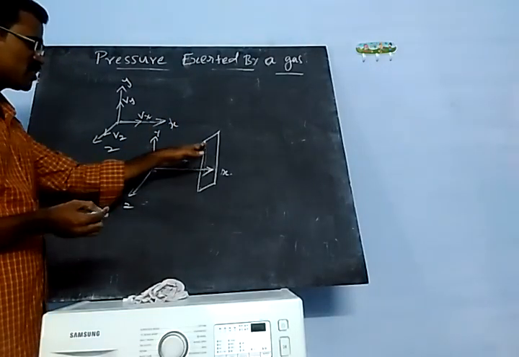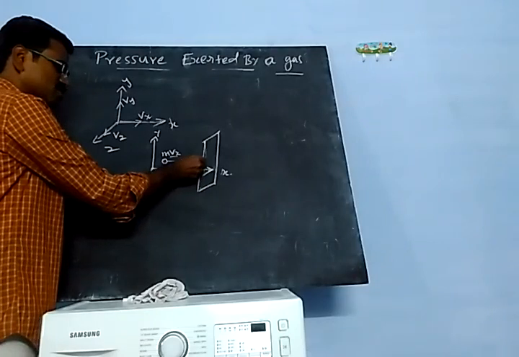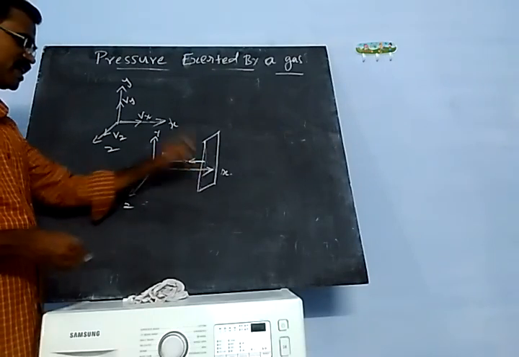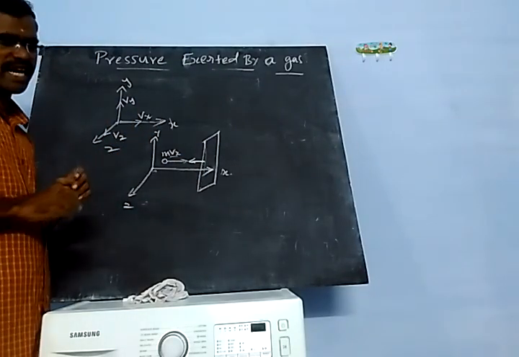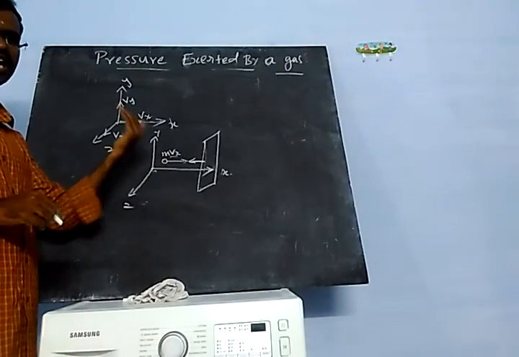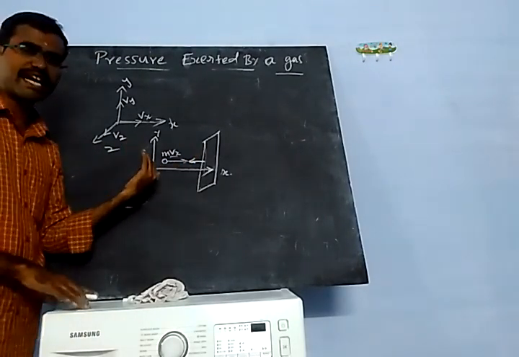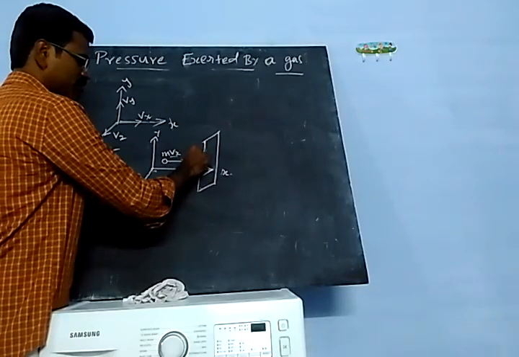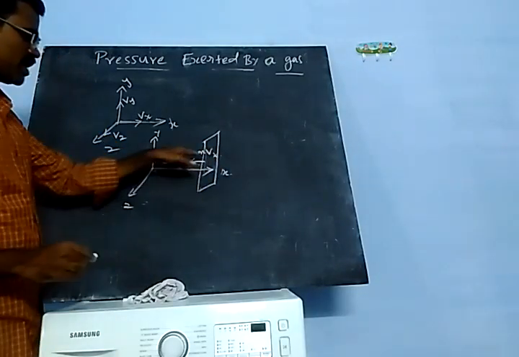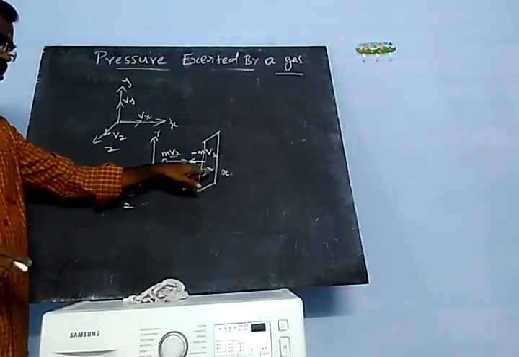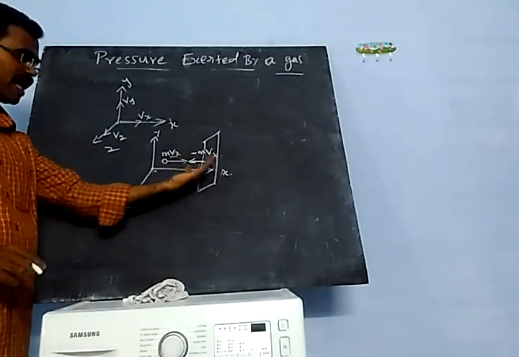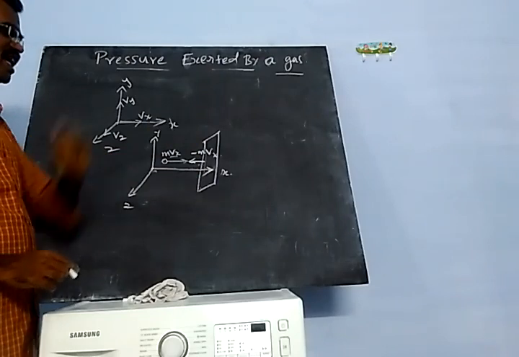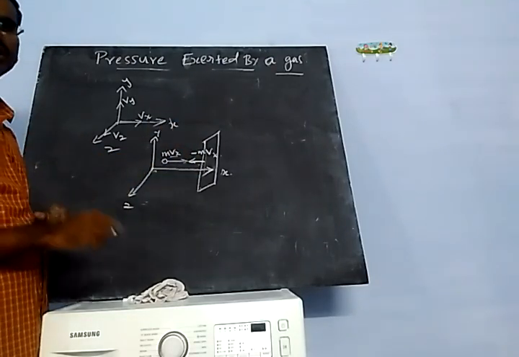What happens? It transfers its momentum and also reflects back in the negative x direction. After reflection, or after bouncing back in the negative x direction, its momentum is minus mvx, because the molecule was moving in the positive x direction, and after bouncing back from the wall of the container it is moving in the negative x direction, so that is minus mvx.